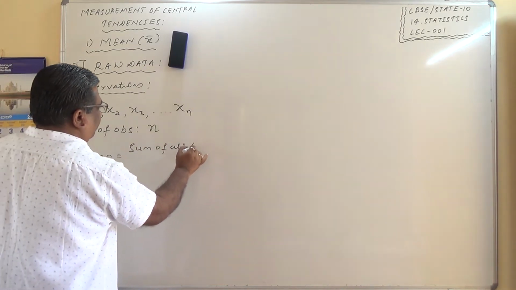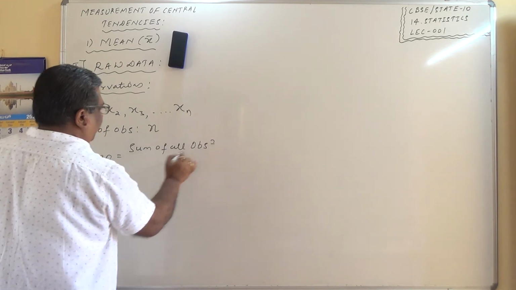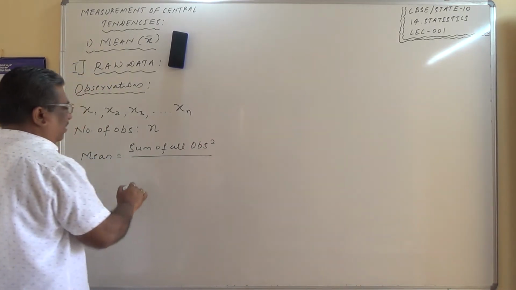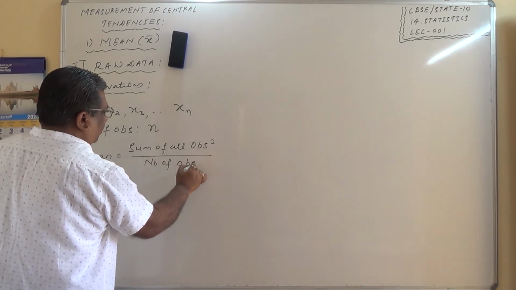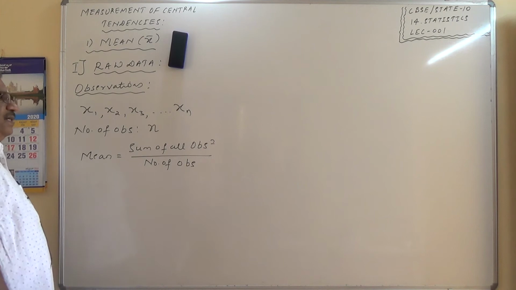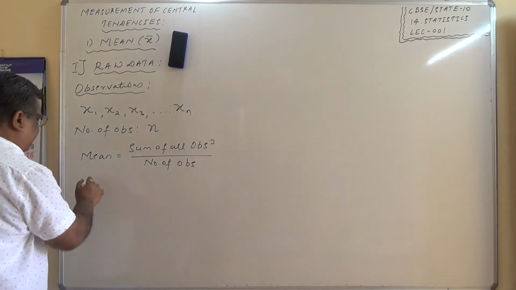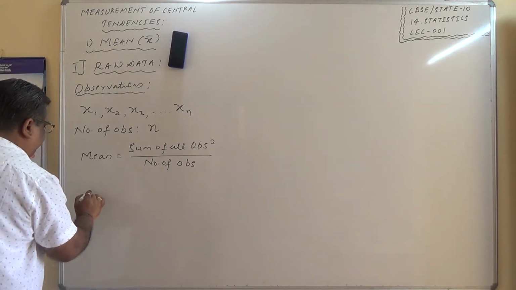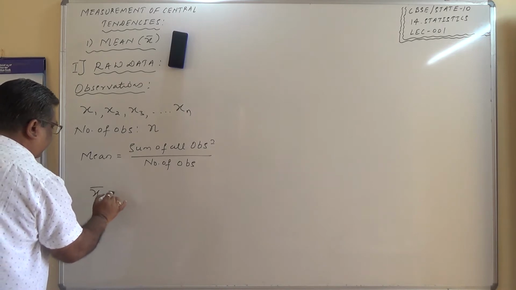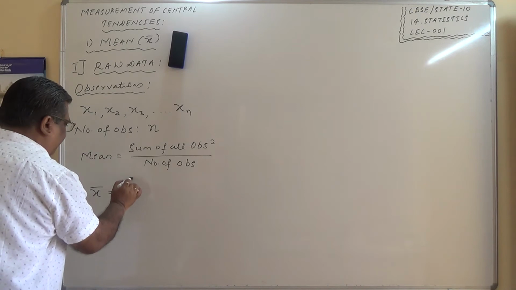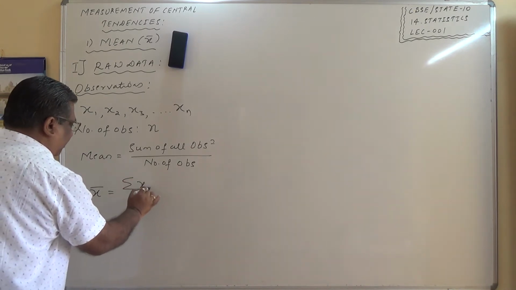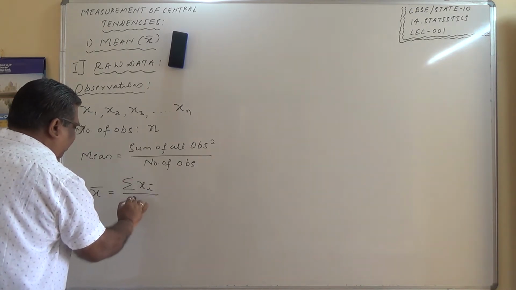Here OBS represents observations. So x bar equals, sum is represented by a symbol called sigma xi divided by n.